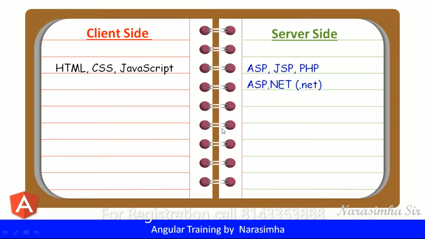Now what we have to understand is the traditional web application development approach. The initial classic web development model, before 2005, the regular application development model, that approach we are supposed to understand.